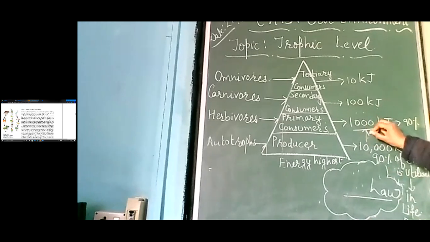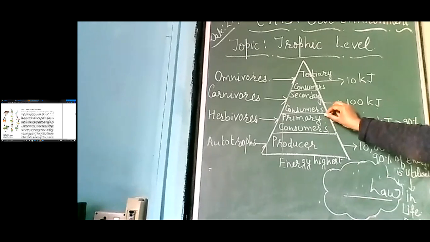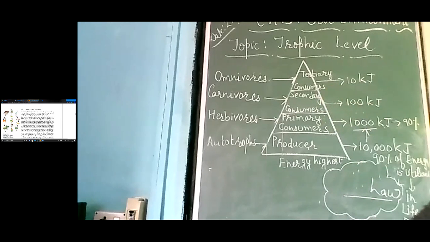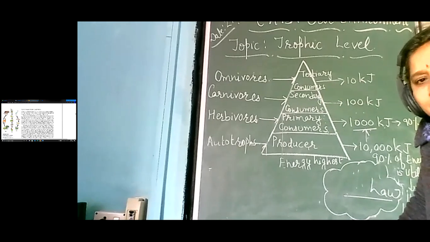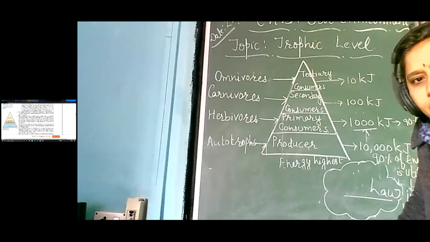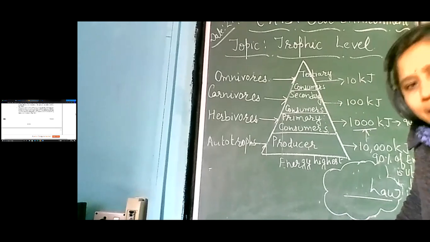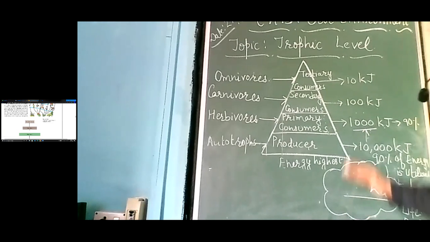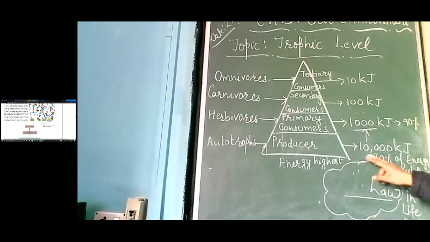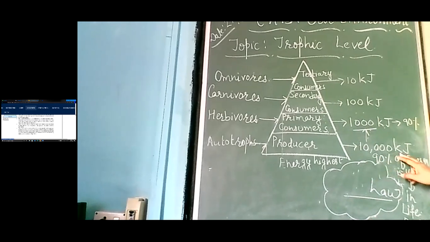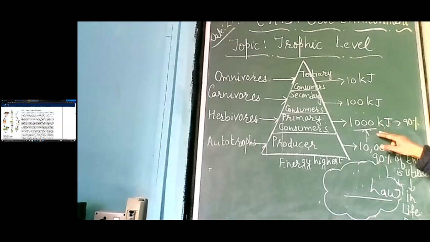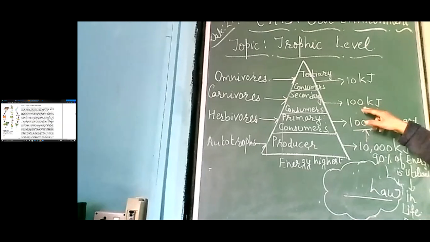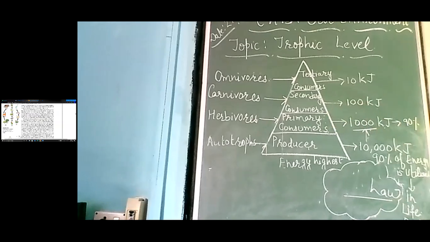Right? Similarly, if we talk of the primary consumers, do they give 100% energy to the secondary consumers or do they utilize some energy? They also utilize most of the time, on average 90%, in their various life processes. So 10,000 kilojoule I have taken in the starting. So 10% was only transferred, 1,000 kilojoule, to the secondary consumers.